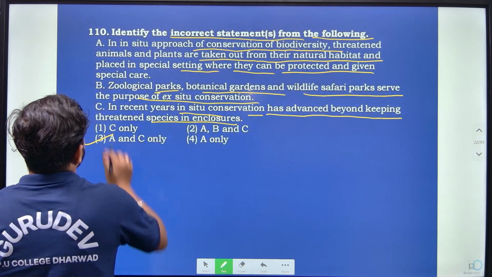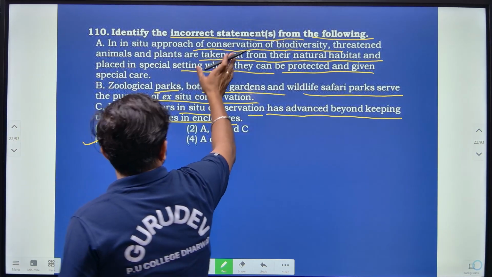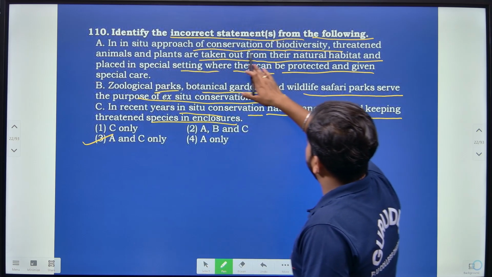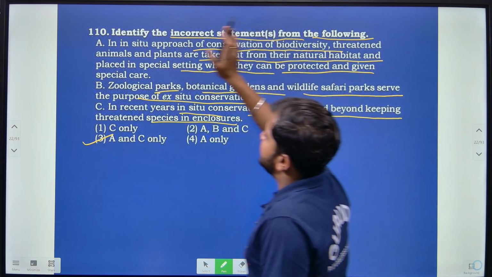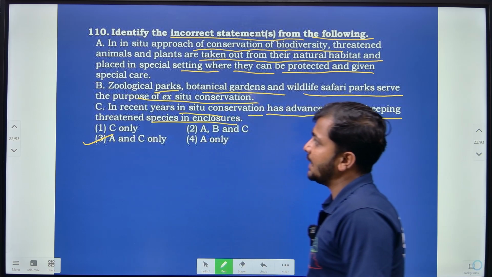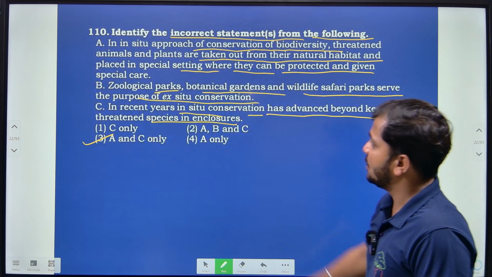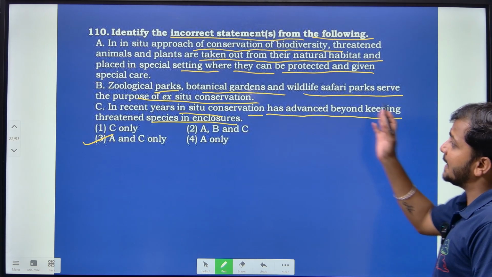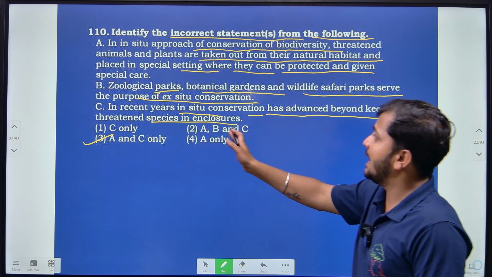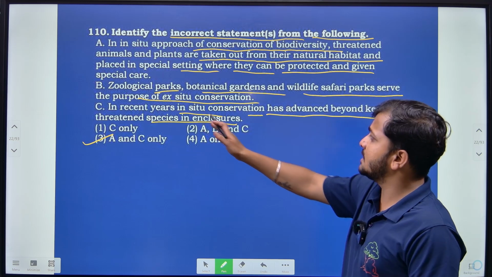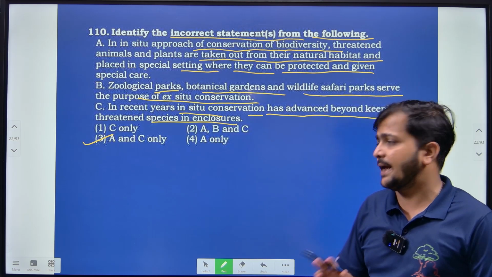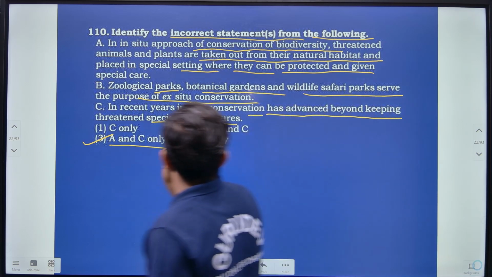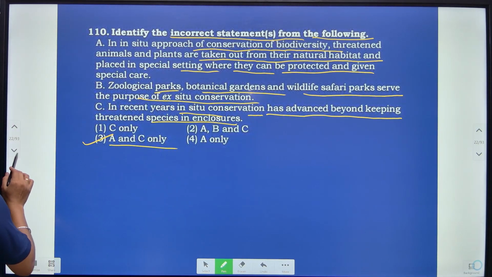Because if you consider this approach of conserving biodiversity, where threatened animals and plants are taken from their natural habitat, it is majorly called ex situ, right? In recent years, in situ conservation has advanced beyond keeping the threatened species in enclosures, which is also with respect to ex situ. So here options A and C are the incorrect ones with respect to this question, that is option 3, right?